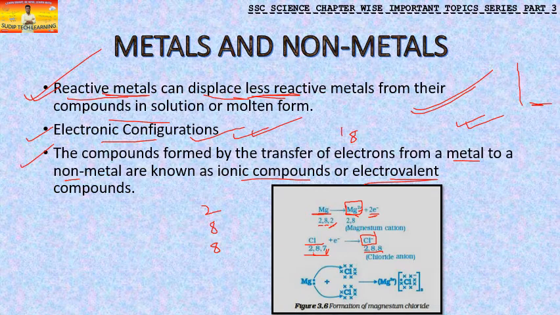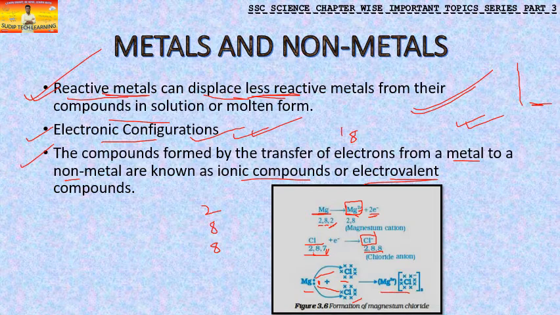Now this is magnesium with 2 extra electrons, and chlorine has 7, and this one also has 7. So 1 electron goes here, and the second electron goes here, and this combines to form MgCl2.